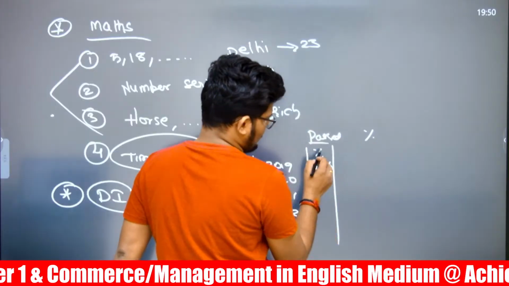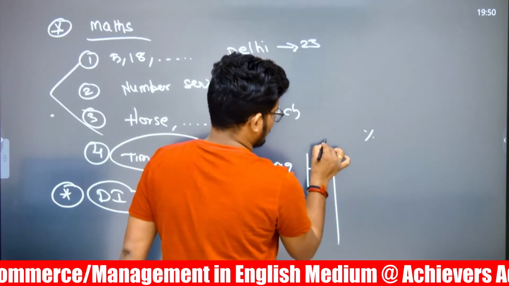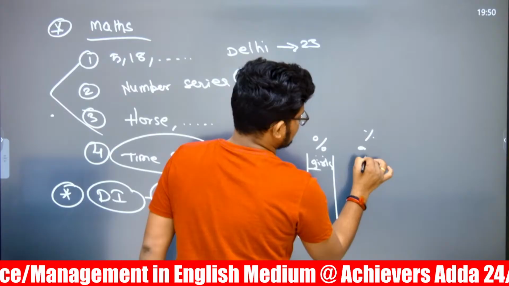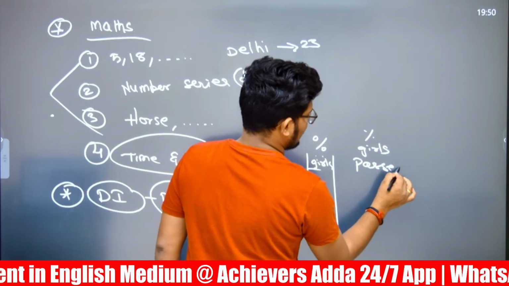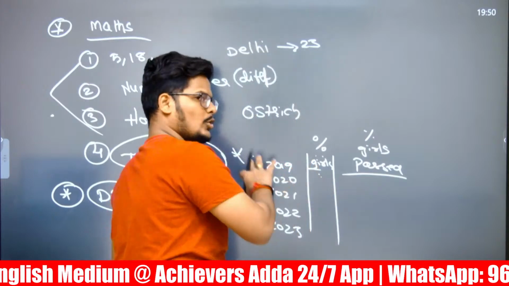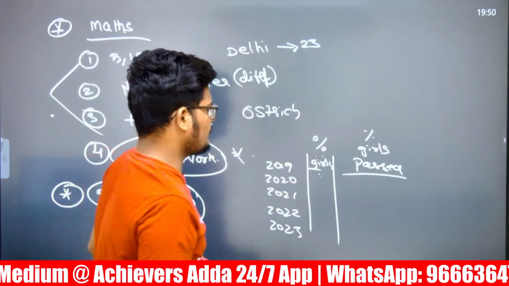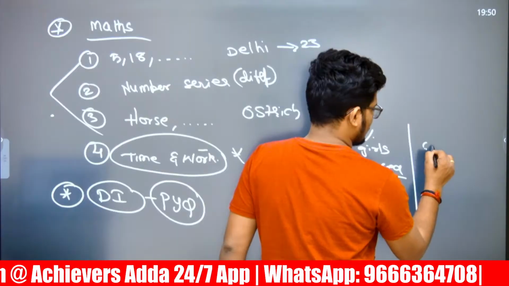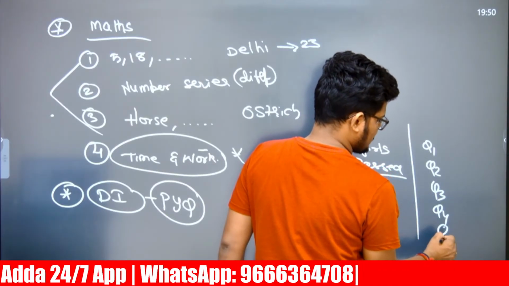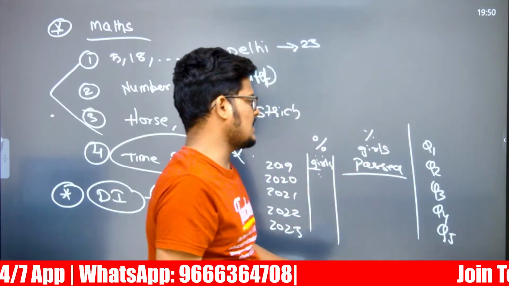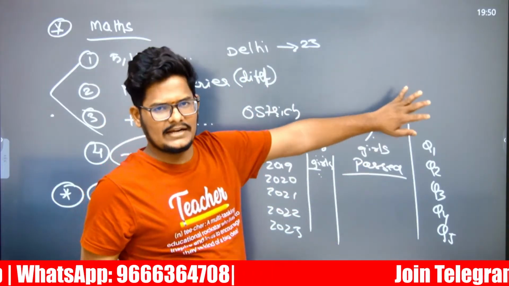and total percentage of girls or percentage of girls passed in the examination. So this is about qualified girls and this is about total percentage. And for every question, question number 1, 2, 3, 4, 5, the number of students in the class is separately given.